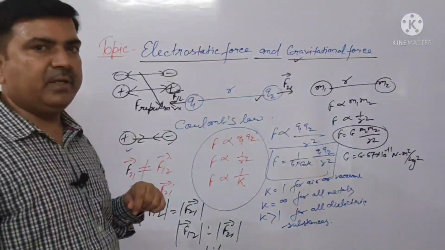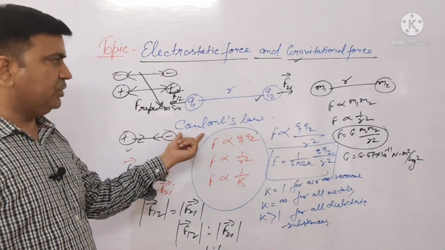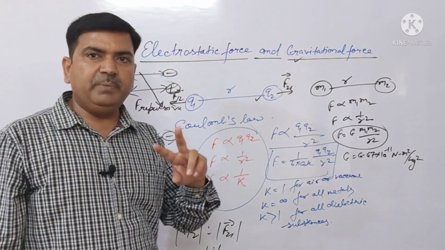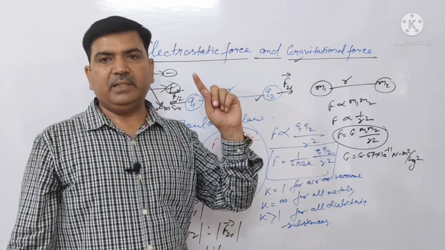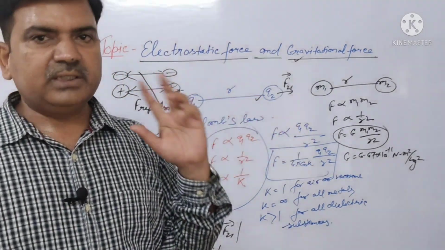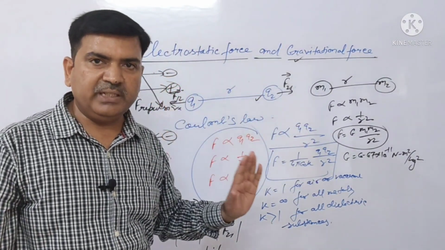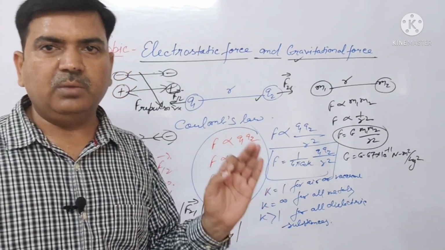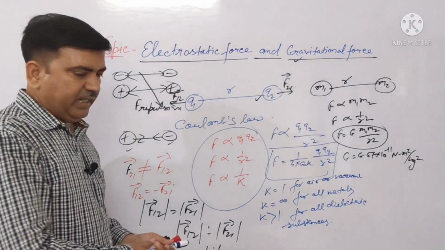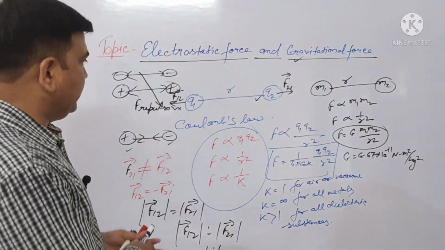So children, everyone remember, in the case of electrostatic force and gravitational force, the ratio between the force applied by the first particle on the second and by the second particle on the first is always 1:1. It is independent of the magnitude of their charges or their masses. Yes children, now it is clear. Now see the next contents we discuss here.